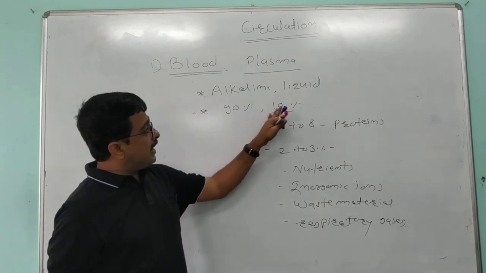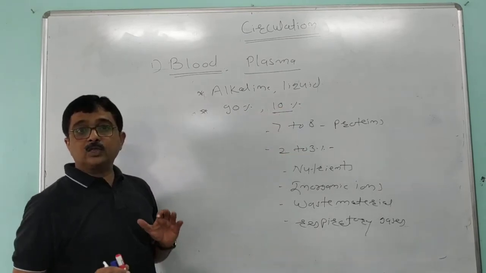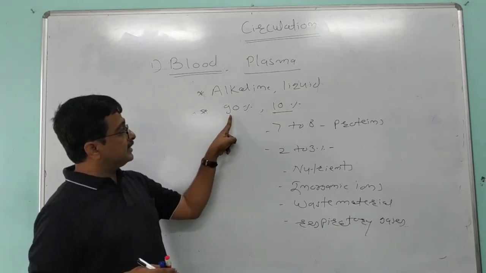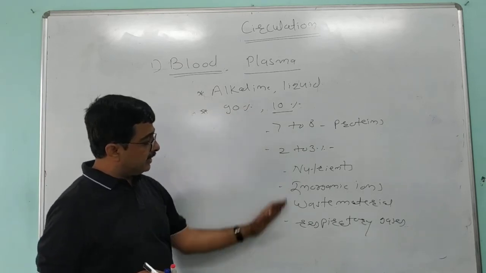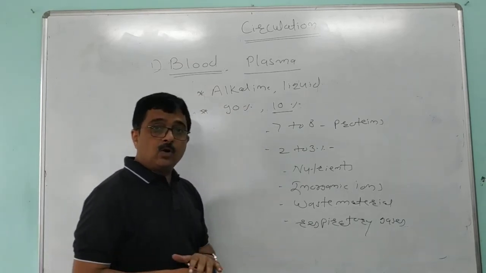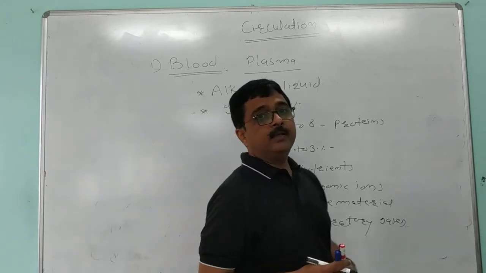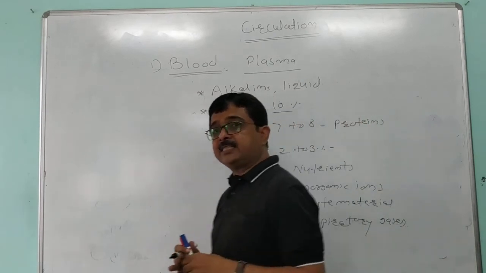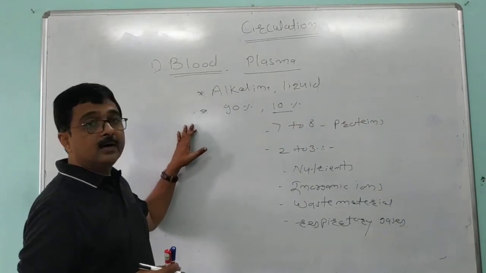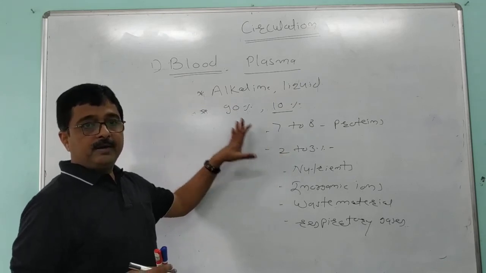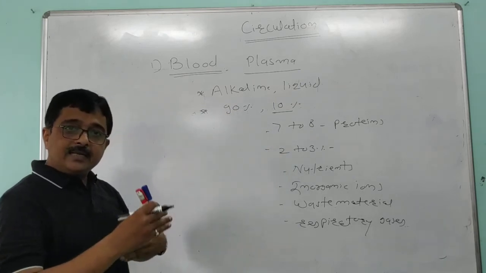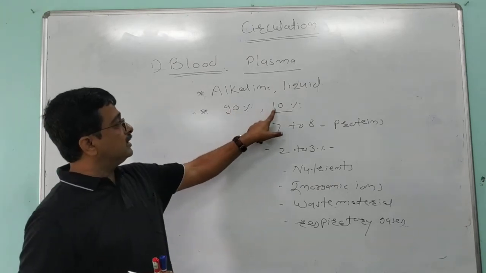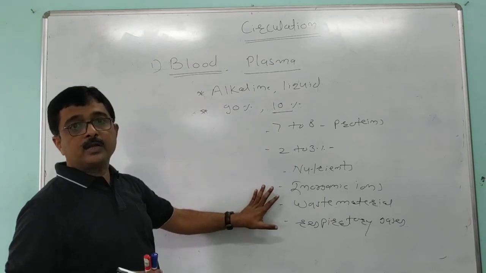But this chemical composition of blood plasma does not remain constant.